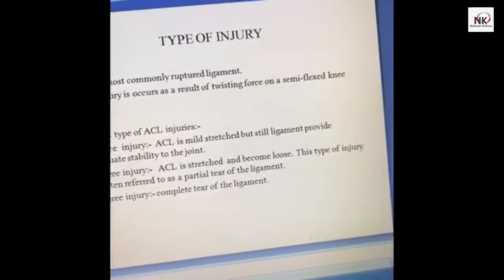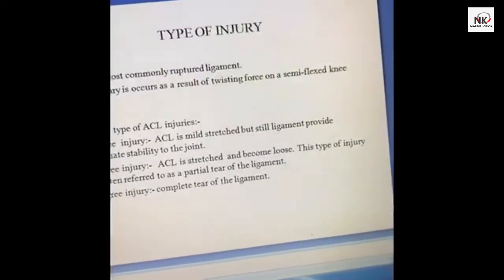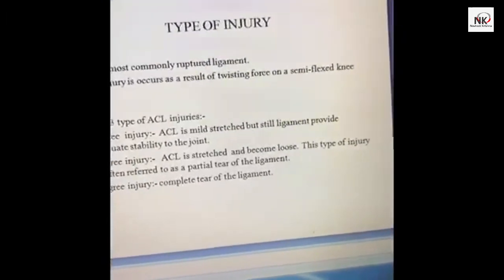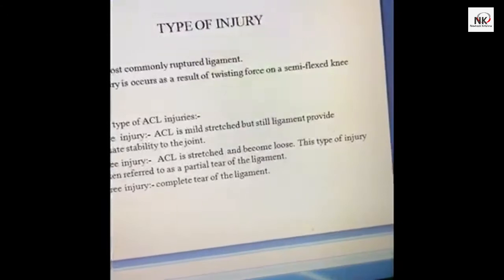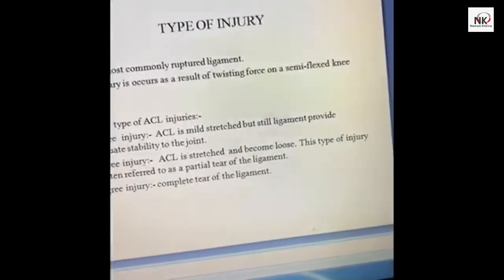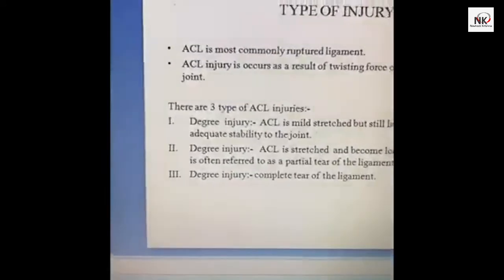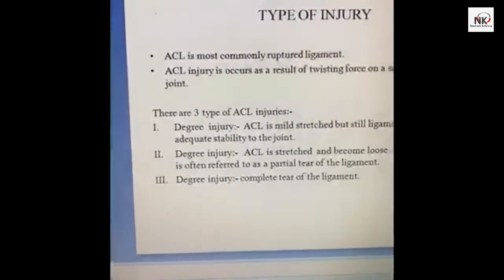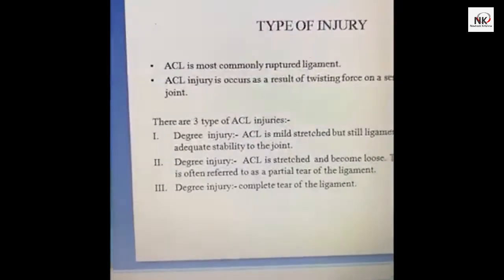The third injury is a complete tear, where all the fibers are totally broken or ruptured. And there is another grade which I don't think is really relevant because it comes under surgical intervention, that is avulsion injury. In this one, because of the force of contraction of the ligament, some part of the bone gets chipped off with the ligament.